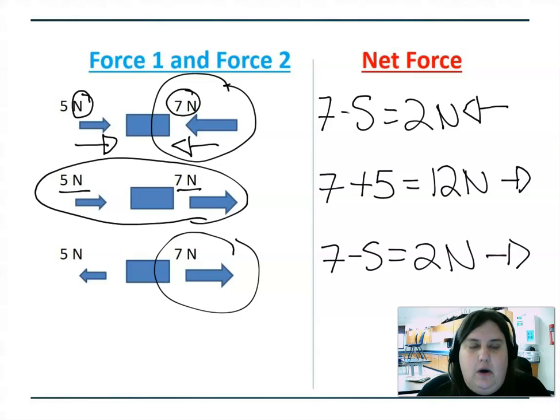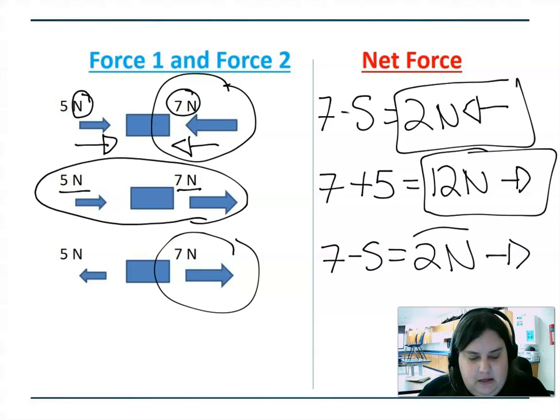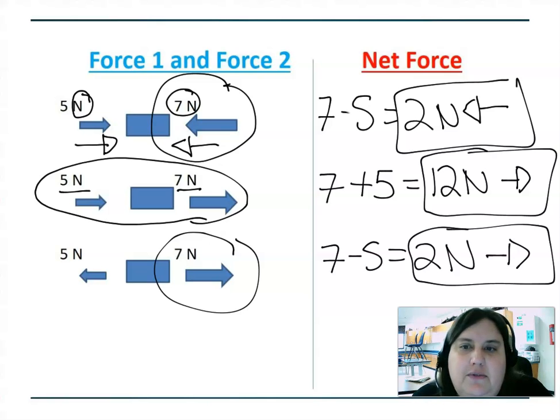So you'll notice in all of my net forces, I have a couple of things that are really important. First of all, I have the number, the difference or the sum of the forces, and then I have newtons, which is the unit of measurement, and then I have the direction that it's going to travel. To have a net force, I need to have all three of those things to know truly the net force of motion. Okay?